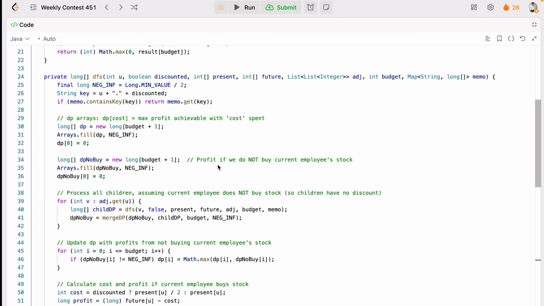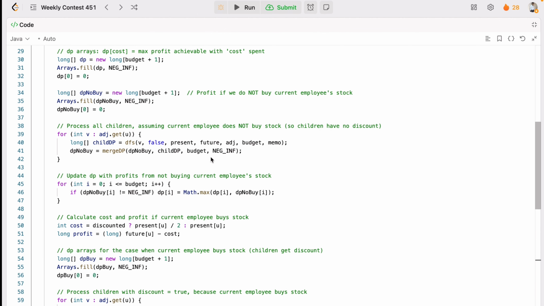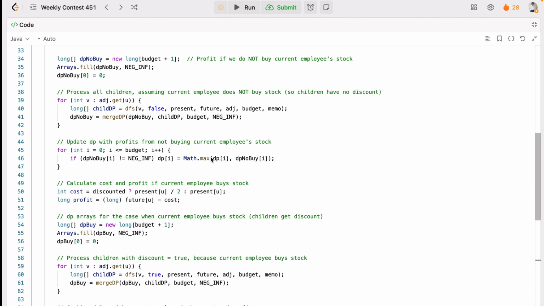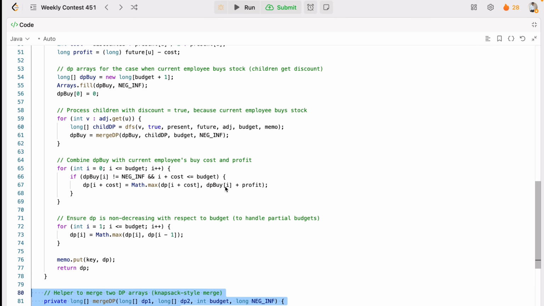Then we'll merge the DP arrays via knapsack-like merging, and then we'll consider buying the stock or skipping the stock, and finally we'll use memoization to cache the result